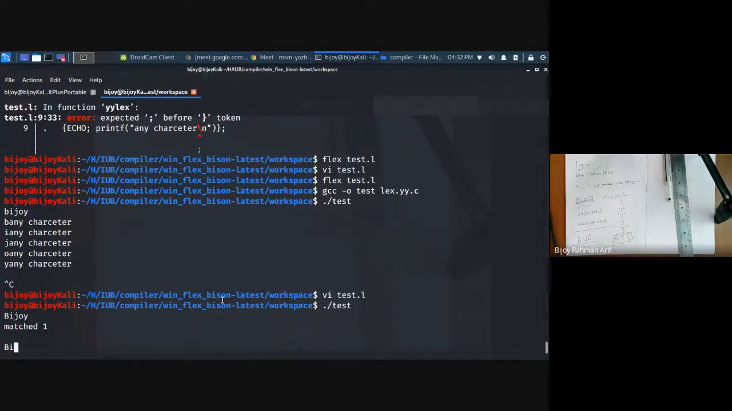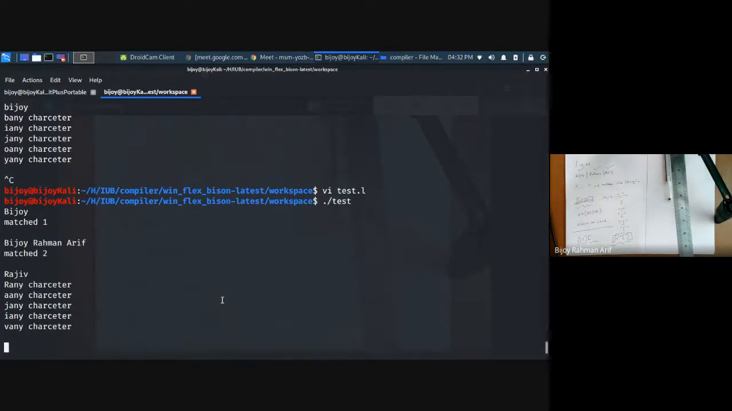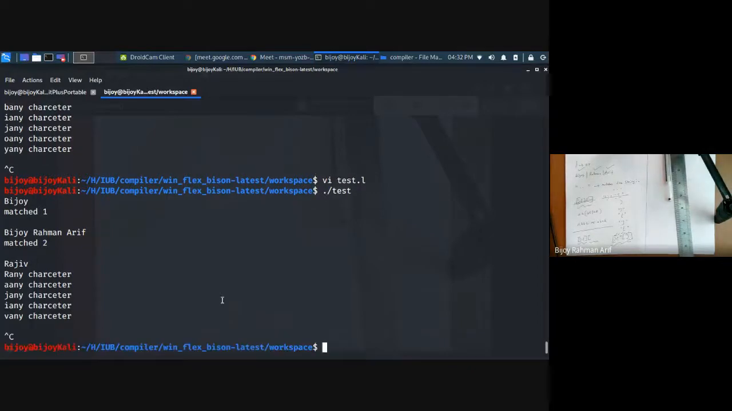On the other hand, if I give Bijoy Rahman Arif, what is it going to print? It is going to print match 2. Now, if you give other characters, let's say Rajiv, what is it going to print? It is going to print each character. At first it matches R, then A, then J, then I, then V. Did you get it? Now, let's play more.